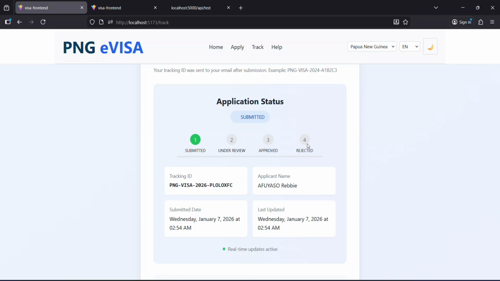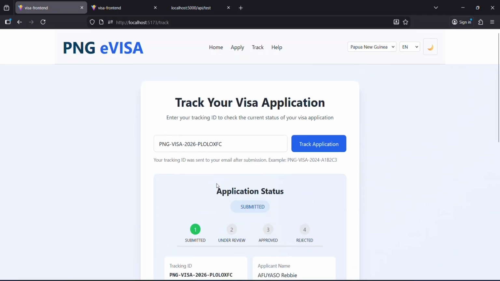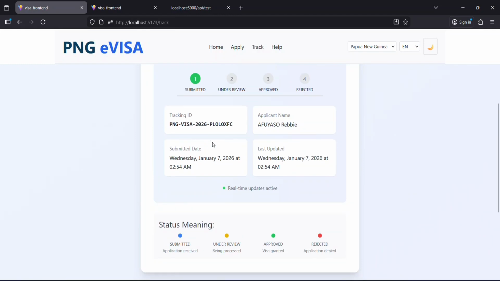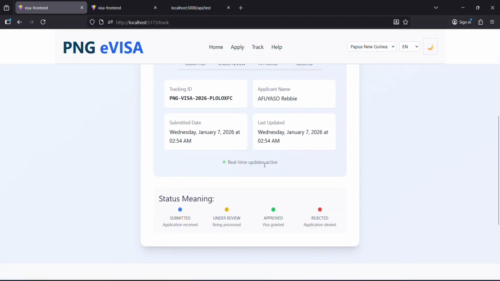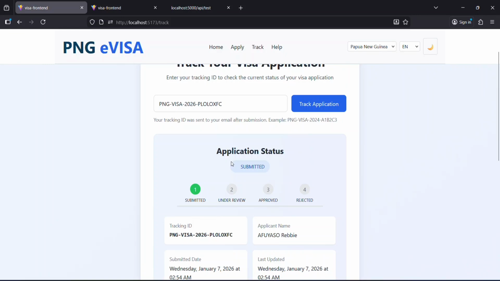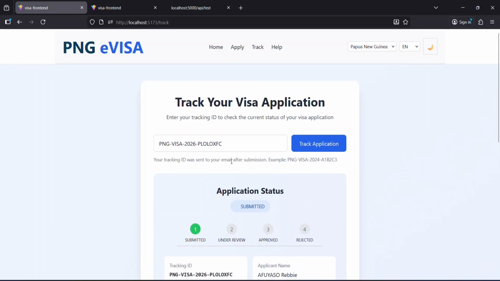Also, my tracking ID is right there, the one that I just pasted. The applicant name, which is my name, is there, and the submitted date, which I submitted, and the last updated date. So all the information has been sent to the database, and now it is already stored in the database.